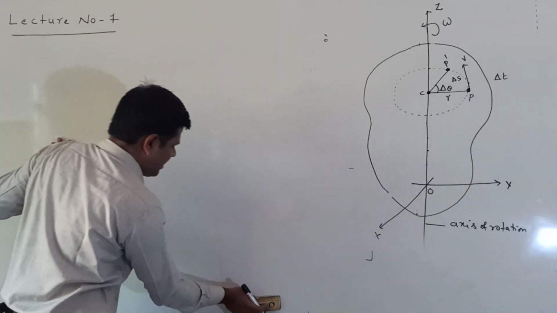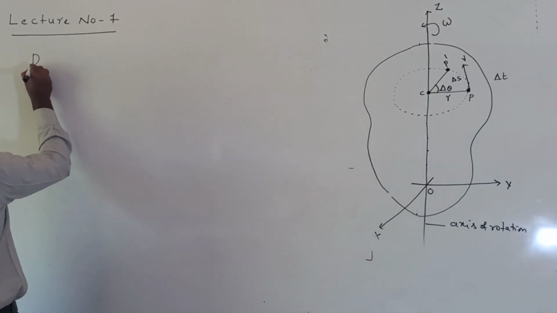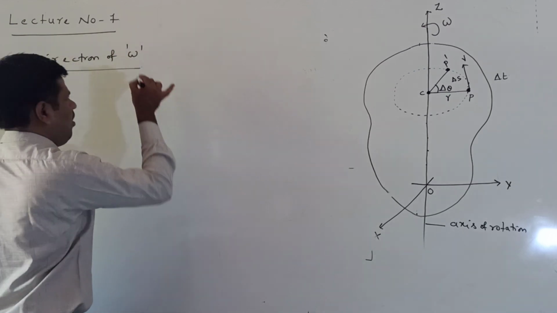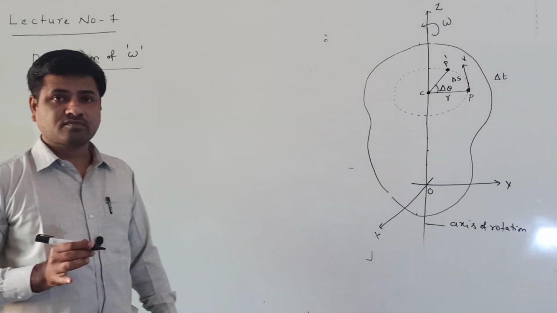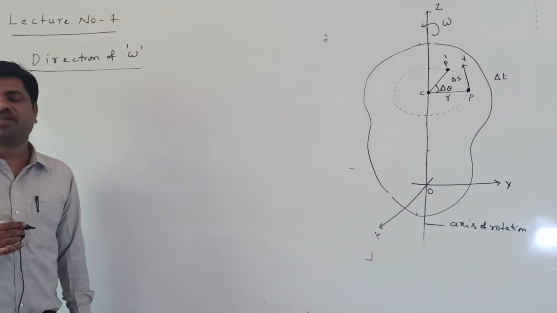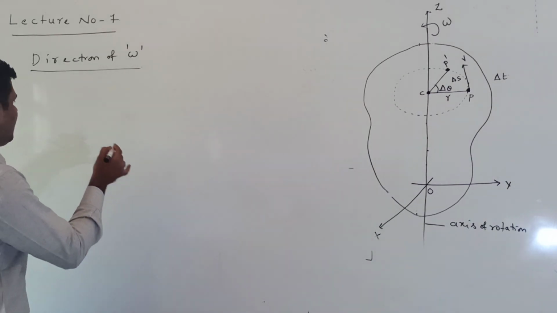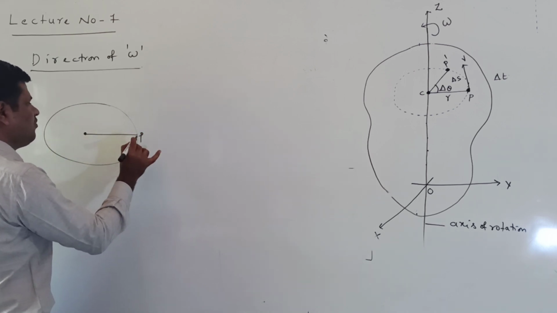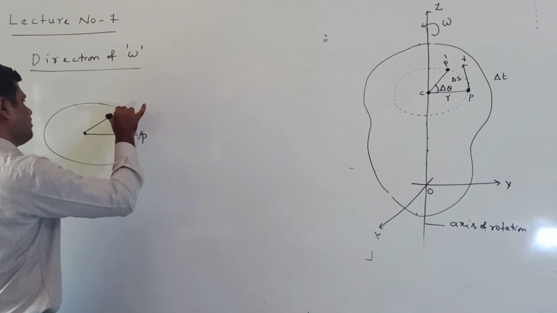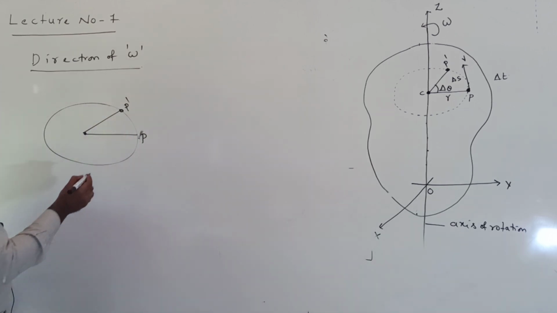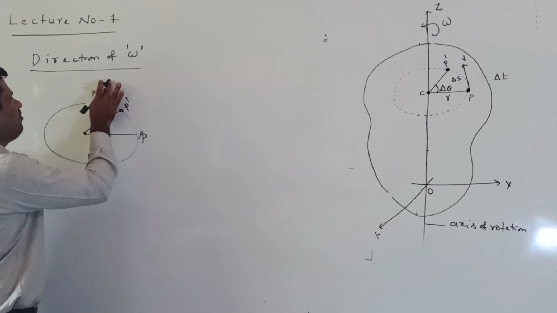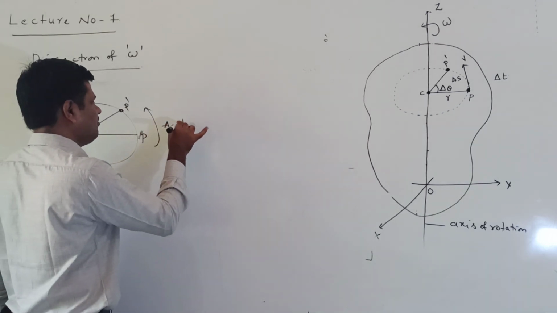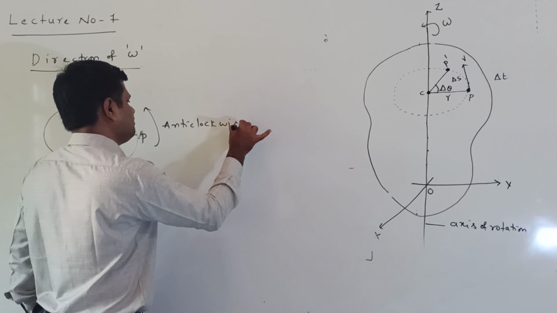Right. Next we find the direction of omega. What is the direction of the angular velocity? How to find the direction of the angular velocity? Suppose the particle is moving like this, from P to P dash, in the anti-clockwise direction.